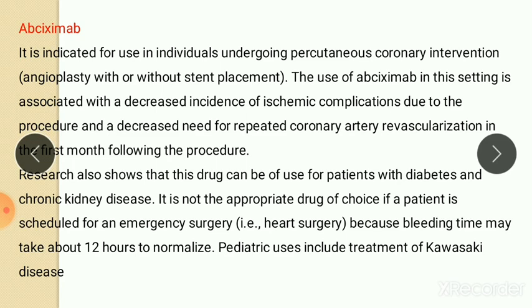The procedures are used for recovery of the blood flow or to remove the blood clot so that blood flows normally. Research has also shown that this drug can be used for patients with diabetes and chronic kidney disease. It is not the appropriate drug of choice if a patient is scheduled for an emergency surgery, because bleeding time may take about 12 hours to normalize. Pediatric use includes treatment of Kawasaki disease, which is a proteinase deficiency disease.